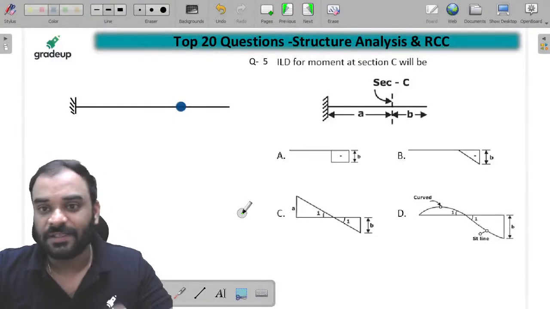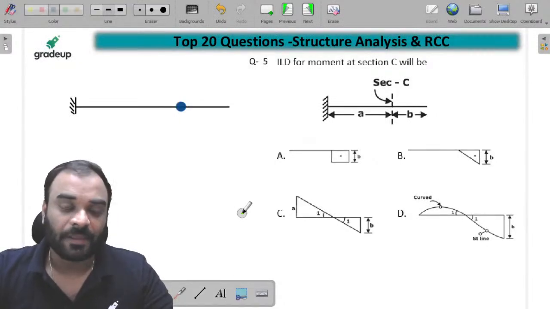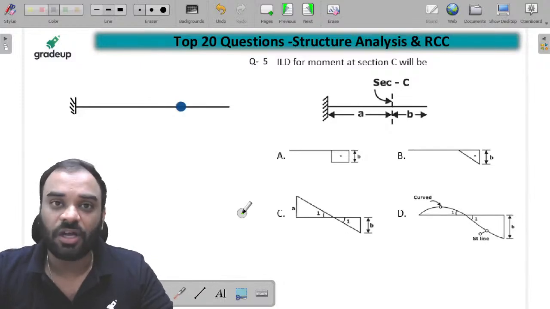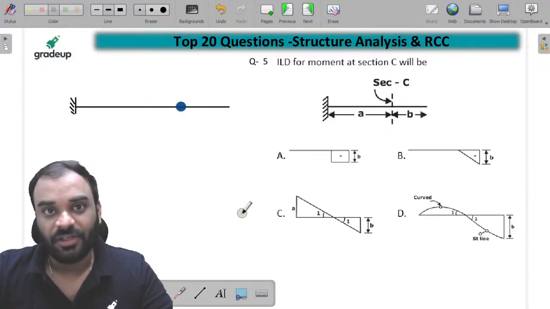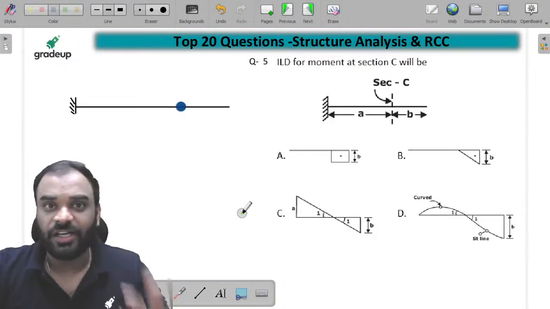Now we know that this particular structure is determinate. So whatever ILD is to be there, it is always a linear one. That's why guys, we have to take care while drawing the ILD over here.